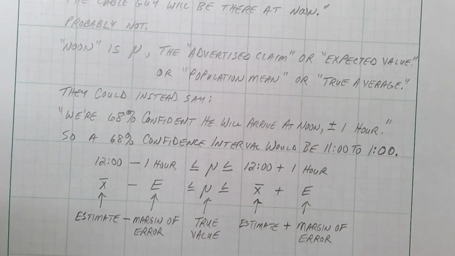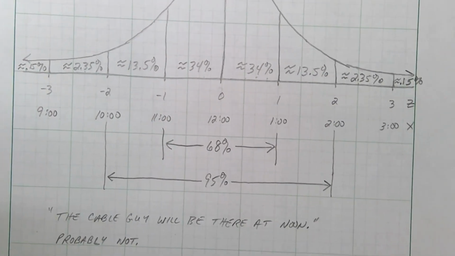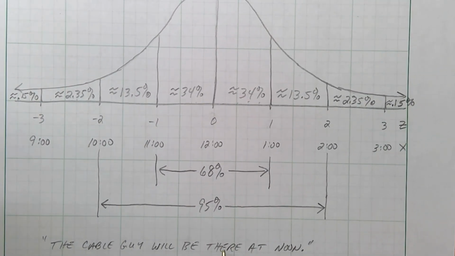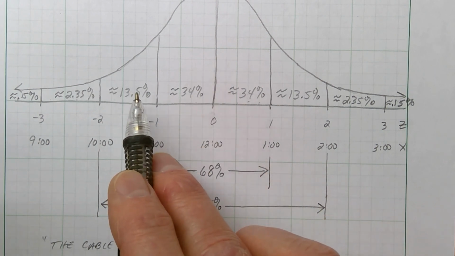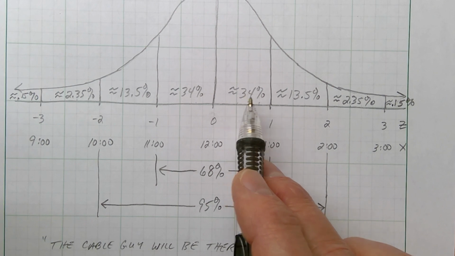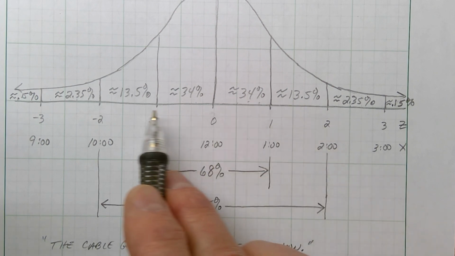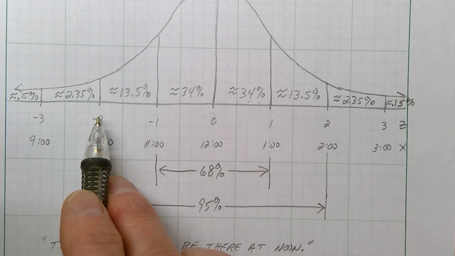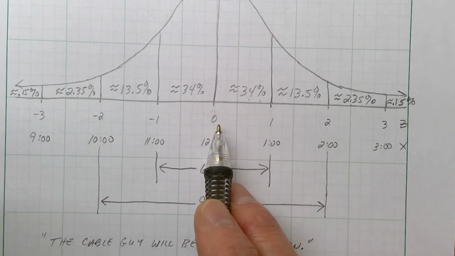All right, that's kind of insurance. If I wanted to say, well, I need to be more confident, maybe I want a 95% confidence interval. Well, a 95% confidence interval would be the 13.5 and the 34 plus the 34 plus the 13.5. That adds up to 95% from 2 steps left to 2 steps right of mu.